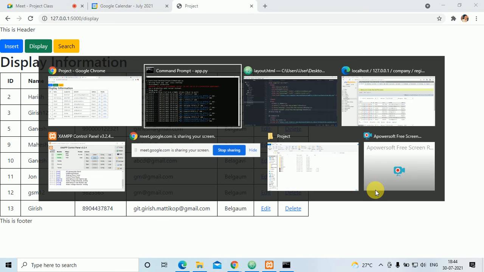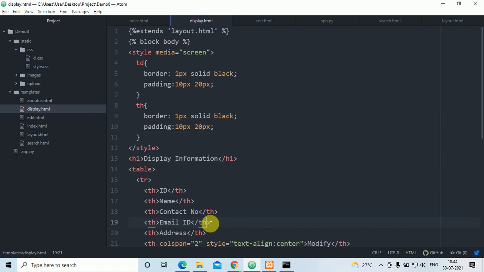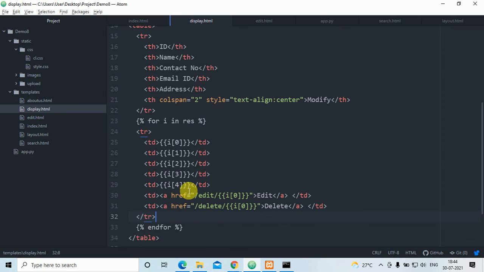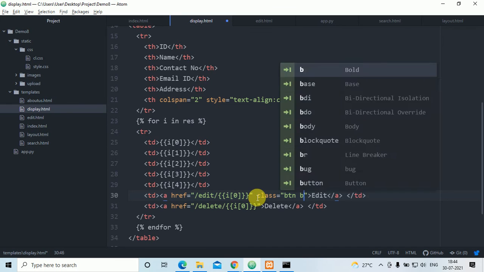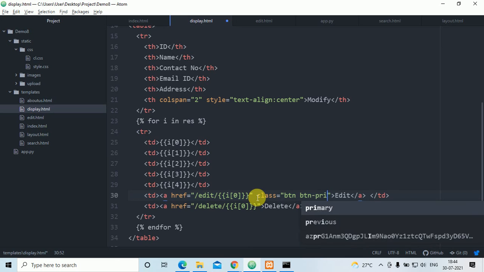I want all these as buttons only. So I'll go to the display.html. Where is that display.html? It is here. I'll go down here, and edit and all this is there. I'll just put class btn. For edit I'll put primary, which means it will come up blue.